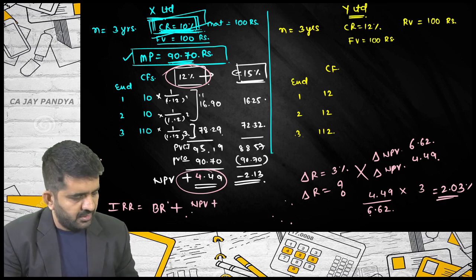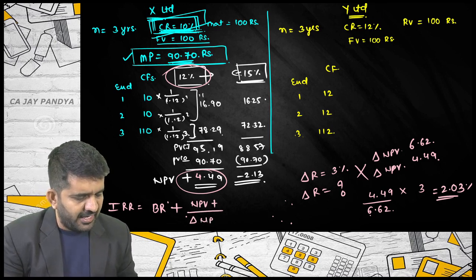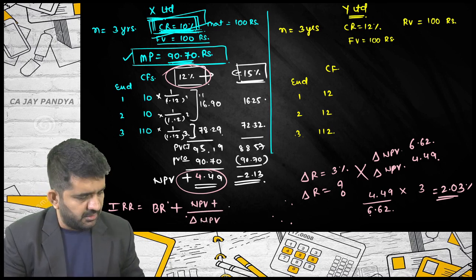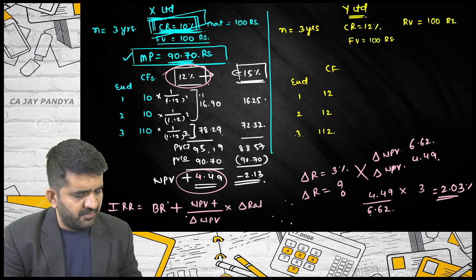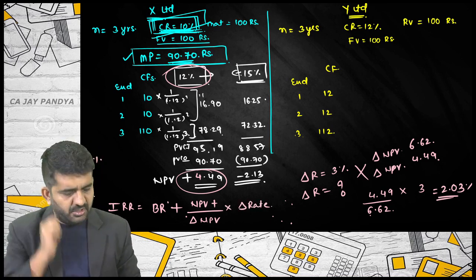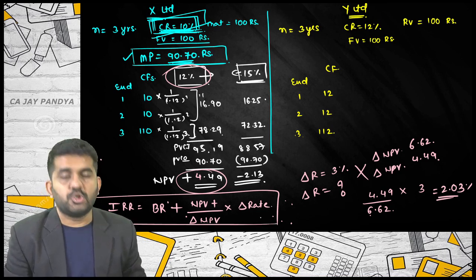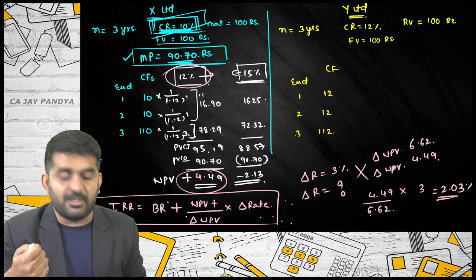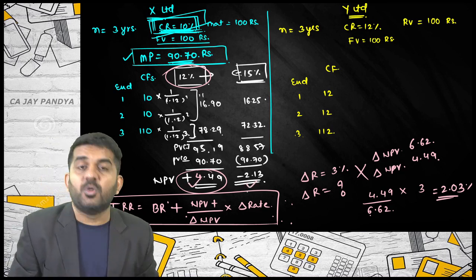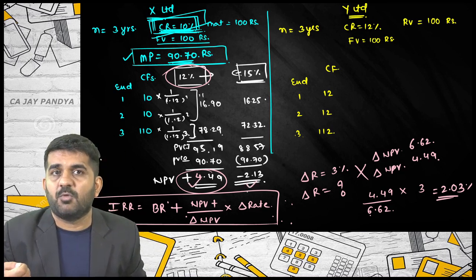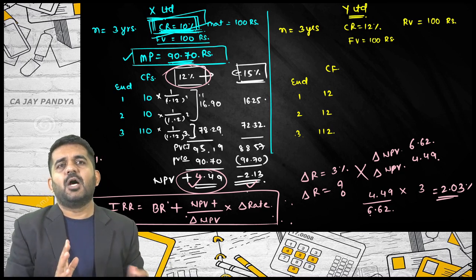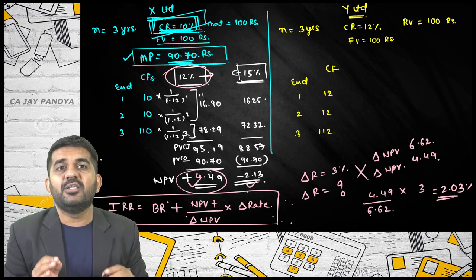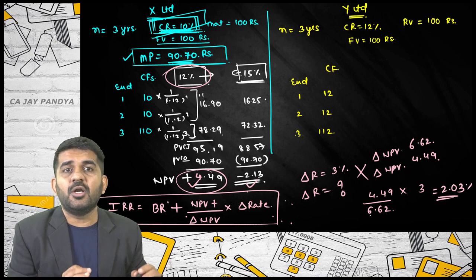the NPV which is positive, divided by the difference in NPV, which is nothing but 6.62, multiplied by the difference in rate. If you use this formula, then also you can find out the answer. But understand, if the logic is clear, then only this formula can be used. One figure should be positive, one figure should be negative, then only this formula should be used. And this is how you find out IRR, or yield on your bonds.